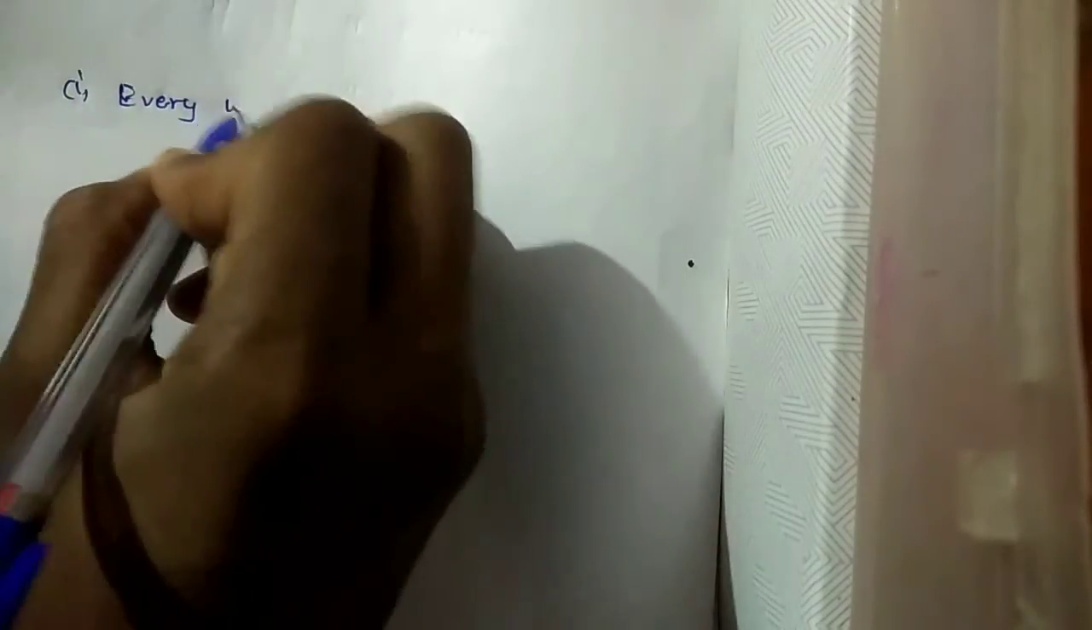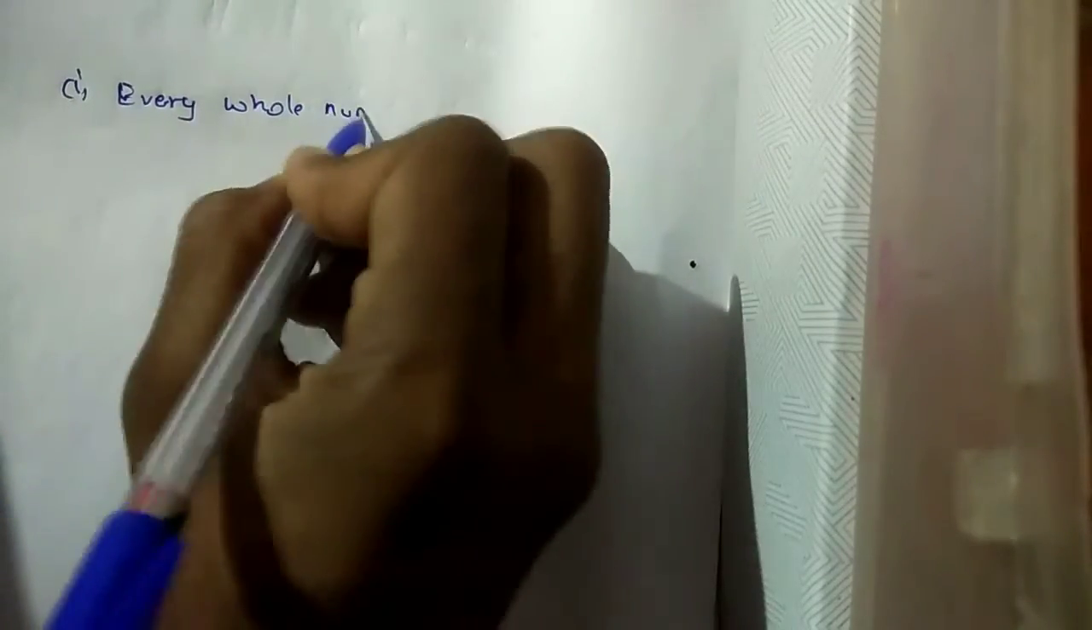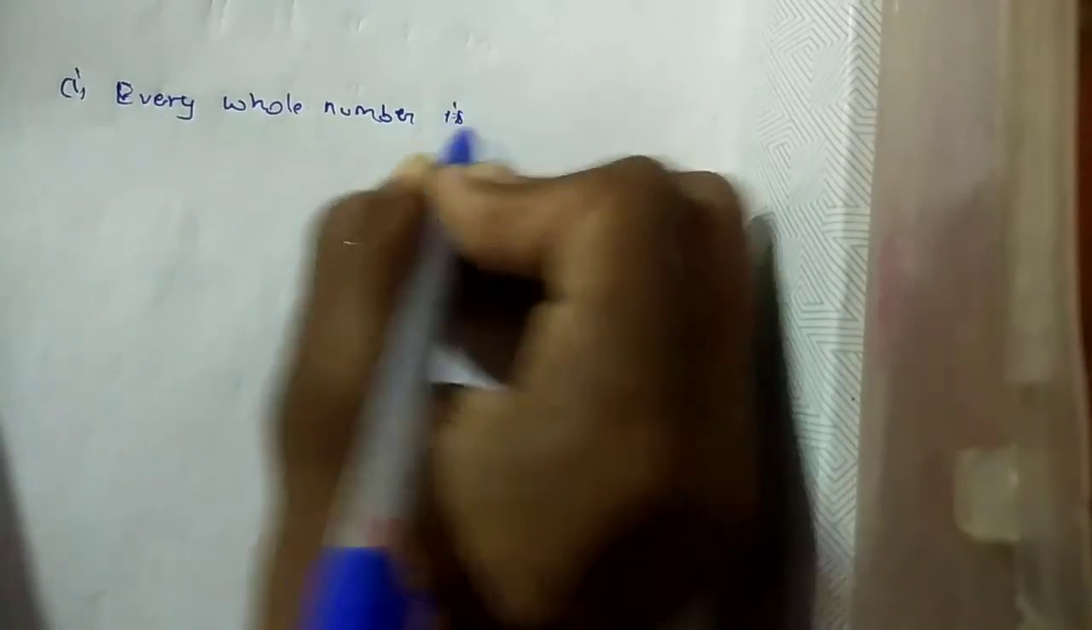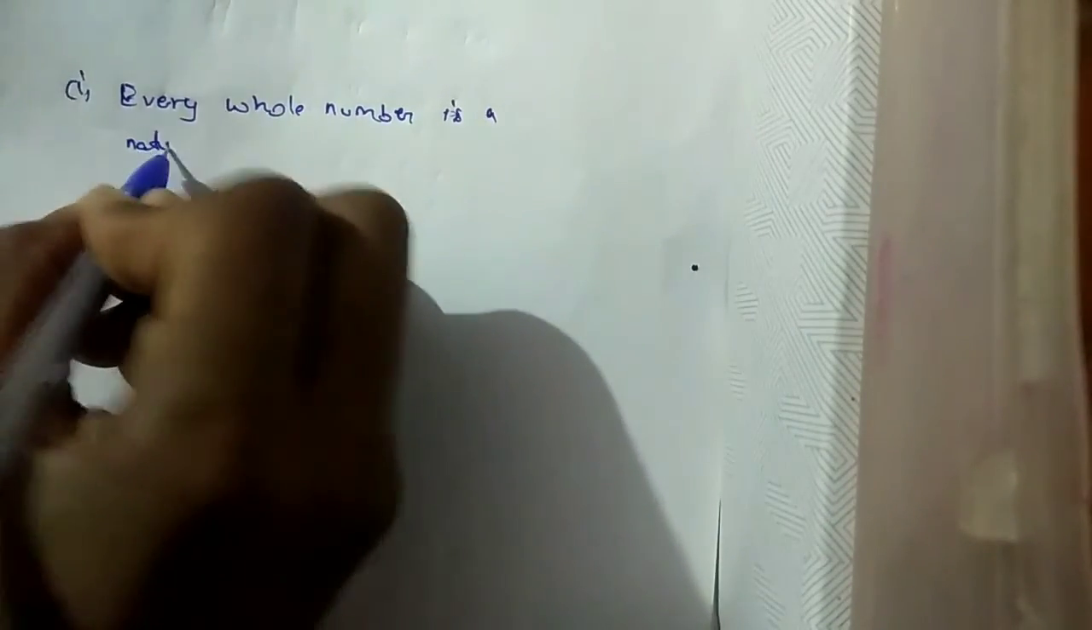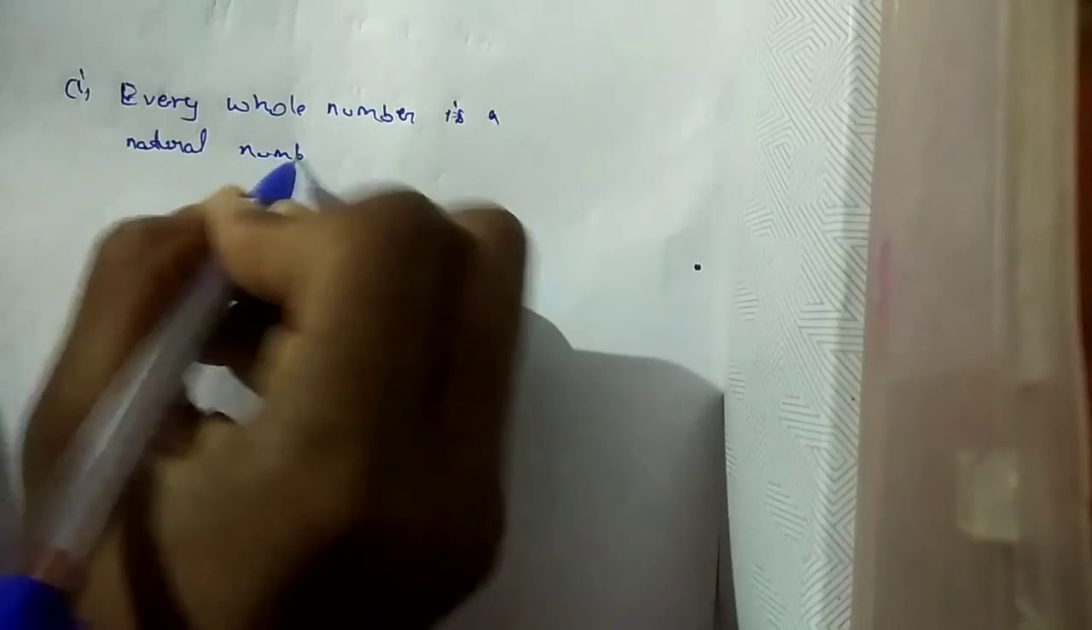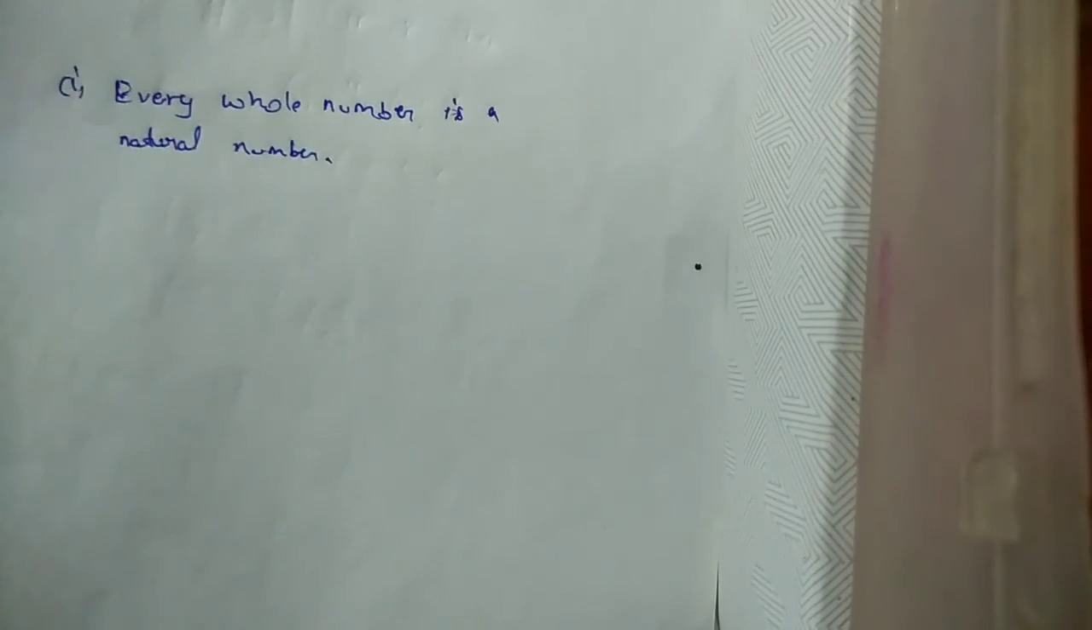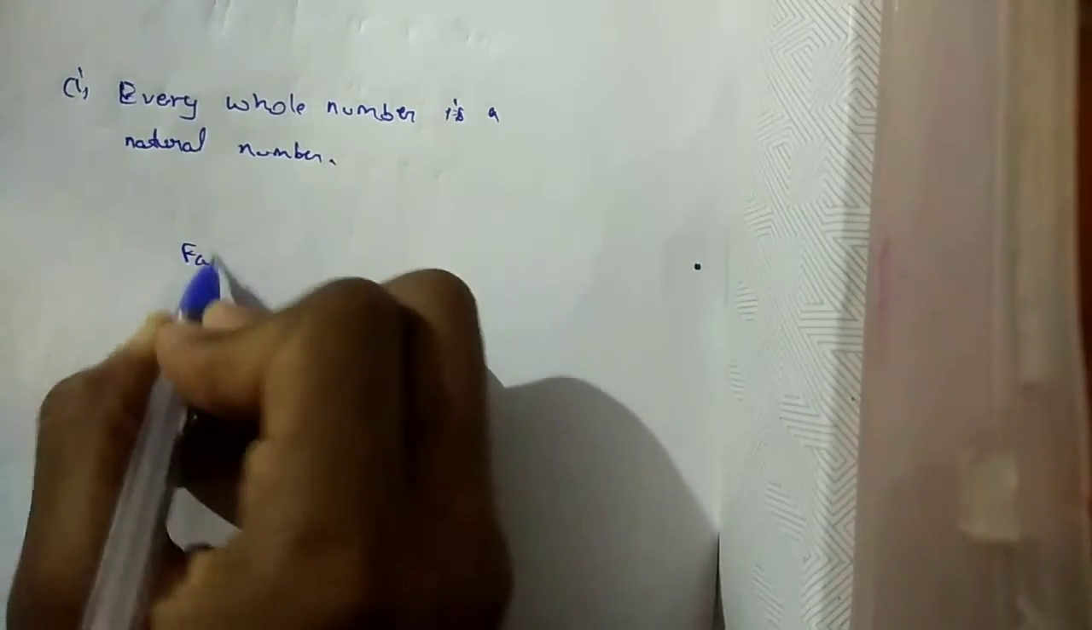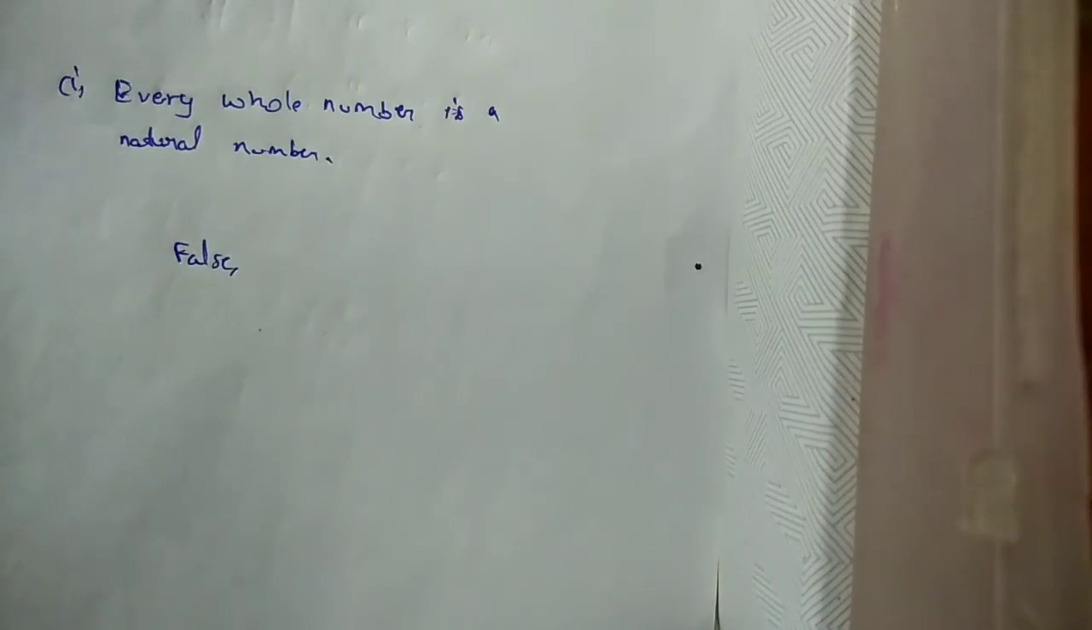Example number 1. Are the following statements true or false? Give reasons for your answer. Okay. So first question is, every whole number is a natural number. The answer is false. Why? Because zero is a whole number but not a natural number.